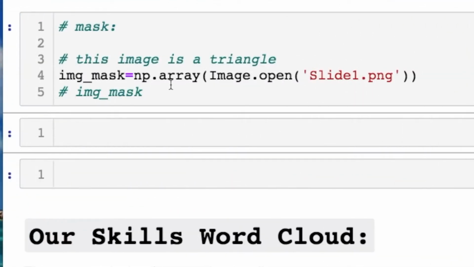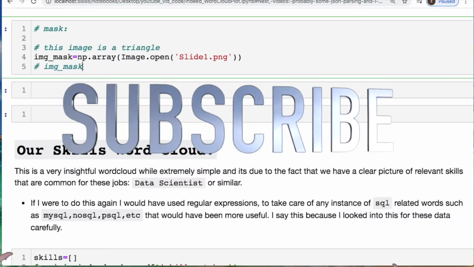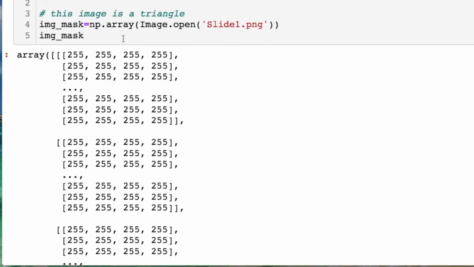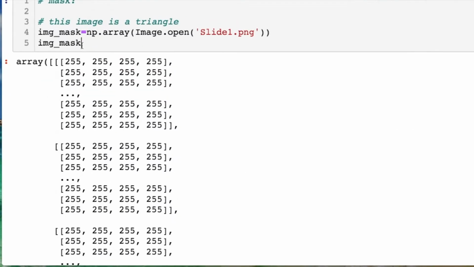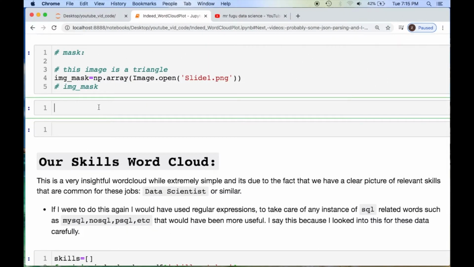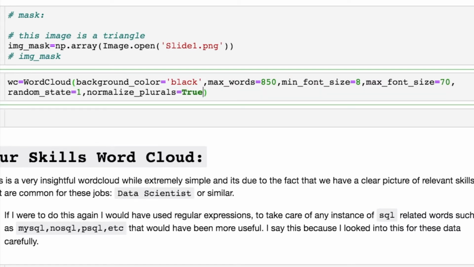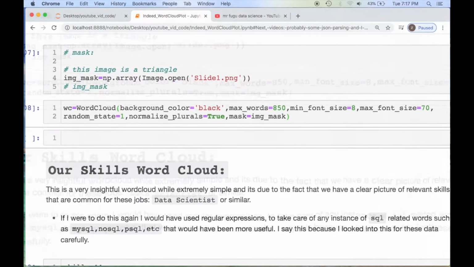So now we have our image that we are going to use for our mask, but let's see what's going on here. This is going to be a triangle that I just created. So everything is in 255, okay? Now we're going to create our word cloud object. What did I do here? I want the background color for the image to be black, okay? Max words I want to be 850, and you can understand the rest.